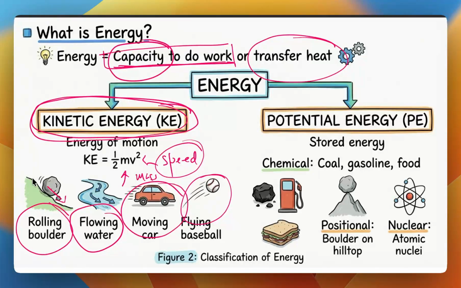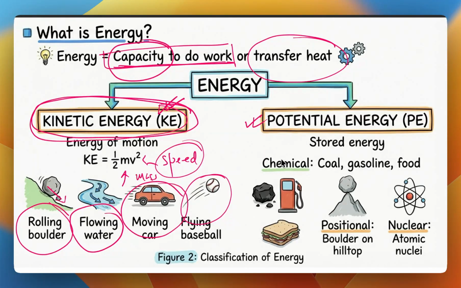But for now, we say that anything which has a capacity to do work has energy. The first form of energy is kinetic energy. Kinetic energy is something an object has when it is in motion; by virtue of its motion, it has some energy, and we call that kinetic energy. Now we look at another kind of energy, which is called potential energy.